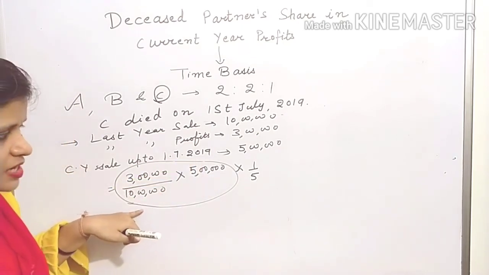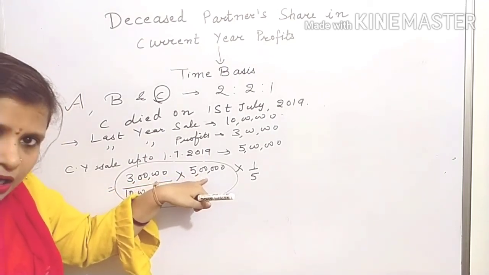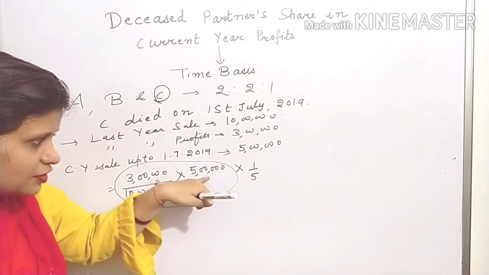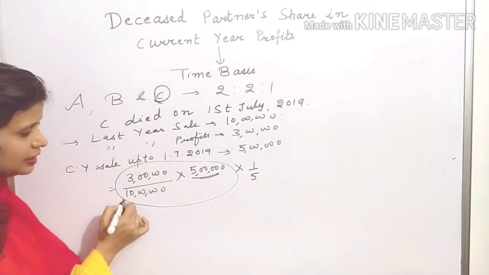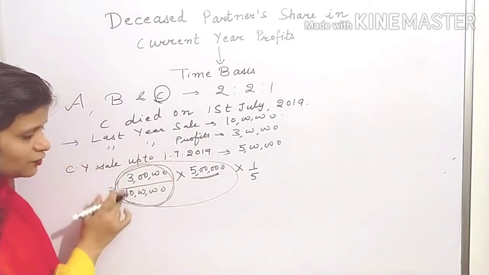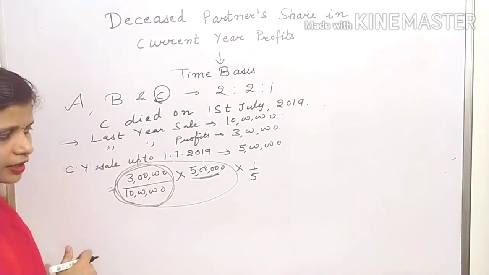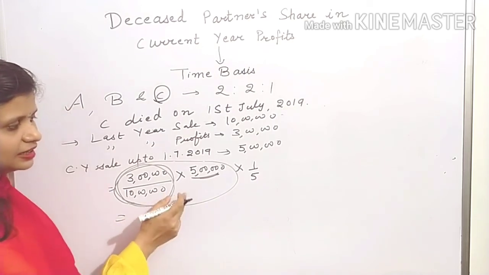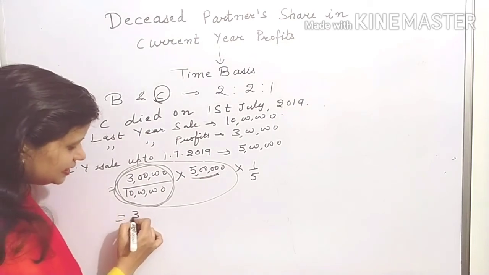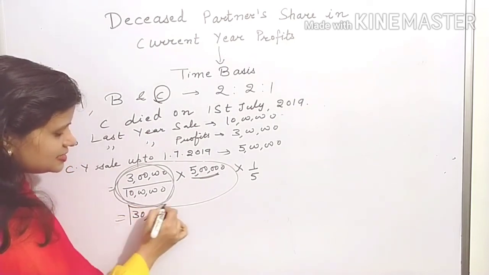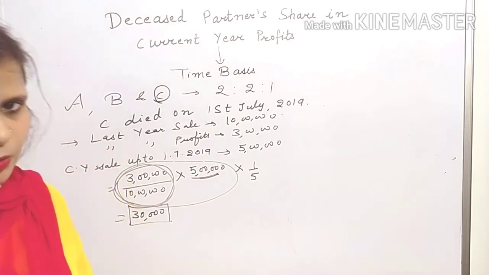Here we don't have to consider months. We have to consider the sale up to the date of death, and it is given to be 5 lakh. And on a sale of 5 lakh, how much profit have you earned? What is the percentage of profit? 30%. So on a sale of 5 lakh, the profit you have earned is 1,50,000. And in this 1,50,000, you can calculate C's share in profit. It will be 30,000. This is how you can calculate the deceased partner's share in current year profits.